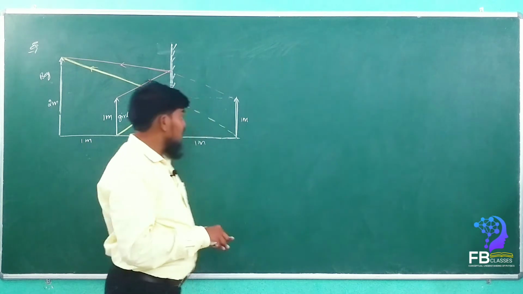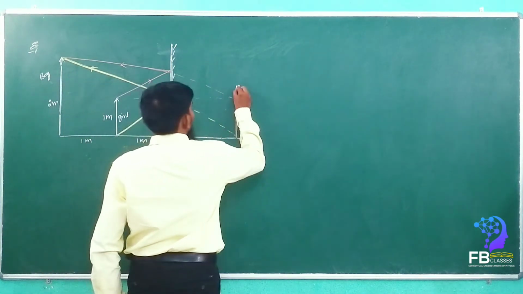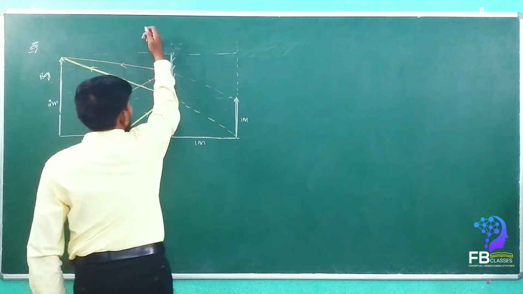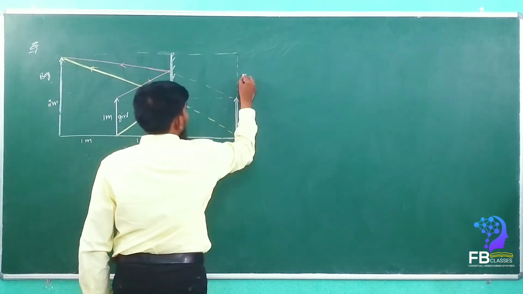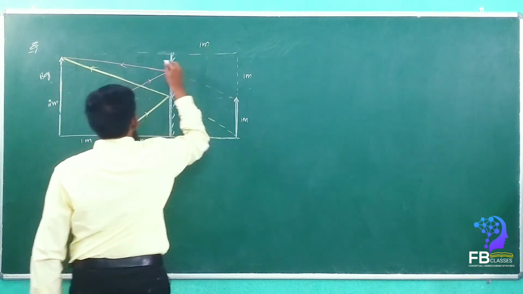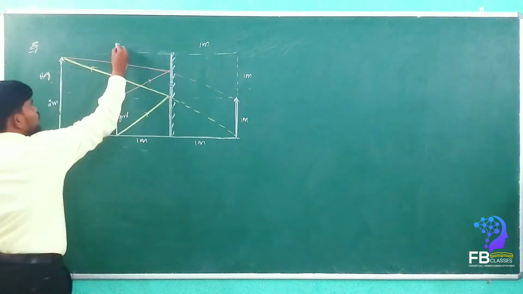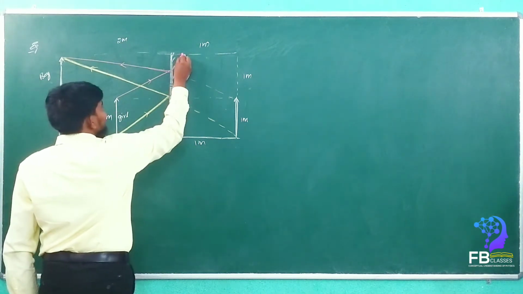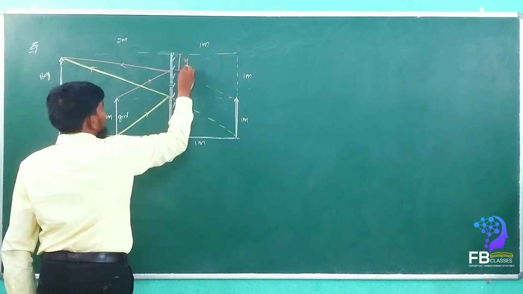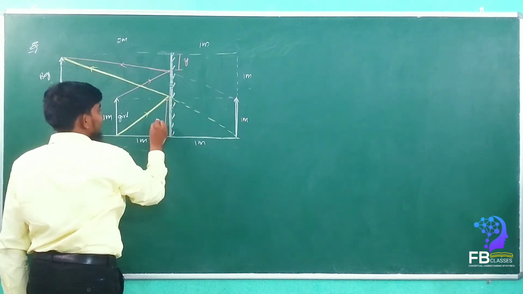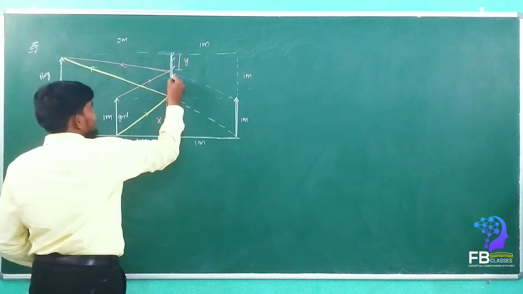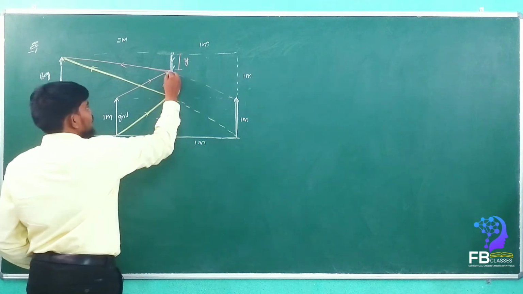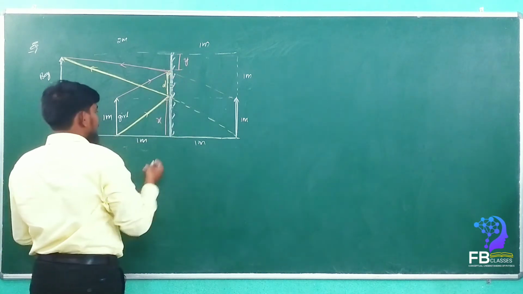Let's see now how much it will be. See here. If this is 1 meter, this is also 1 meter and this is also 1 meter, the total is 2 meters. Now we have to find the similar triangles. Let's consider this height as y, this height as x and this height as d. This value only we have to find out, right?